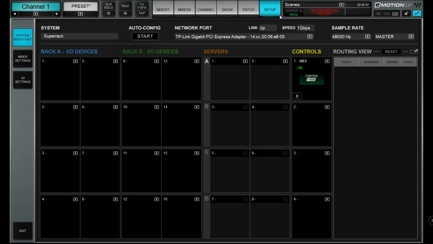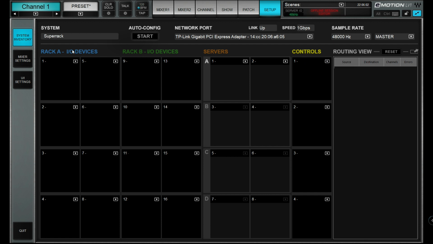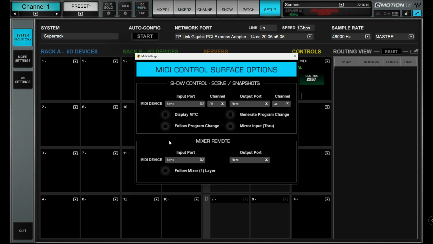Now, basically you want to add in the control section on the setup page under System Inventory, click on MIDI. Now click on the gear icon down here and you want to choose your labeled MIDI device, so in this case Stream Deck. The channel I am using is 1 and I want to generate a program change. That's all I need to do there.